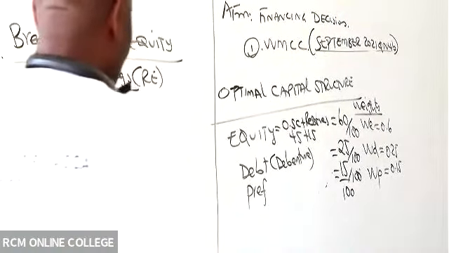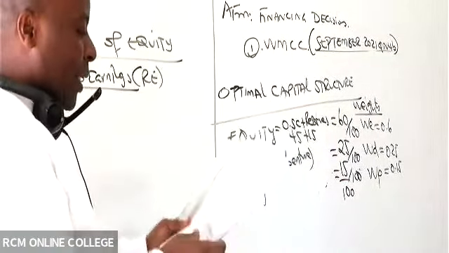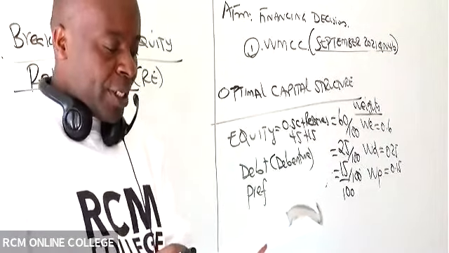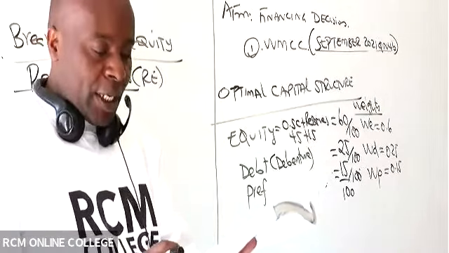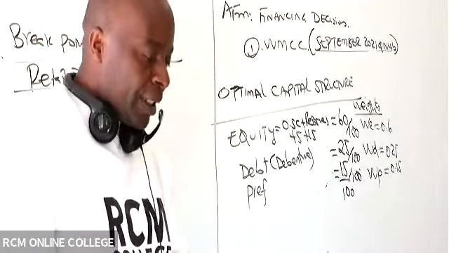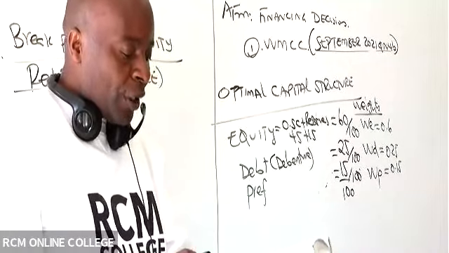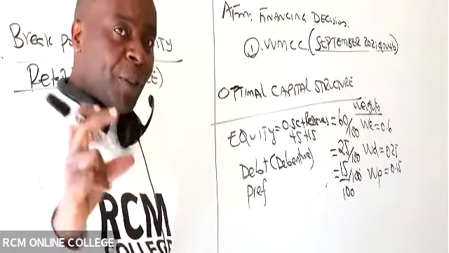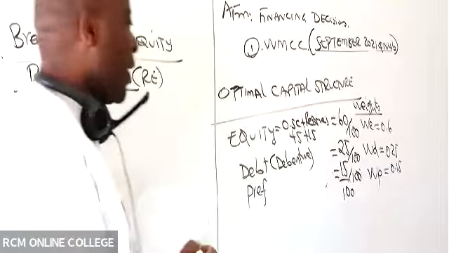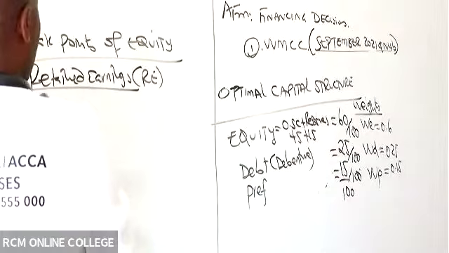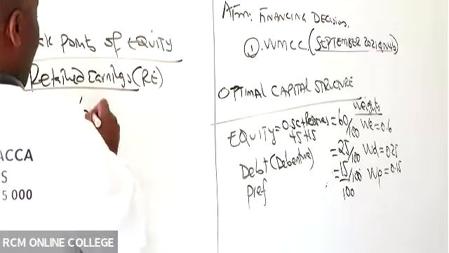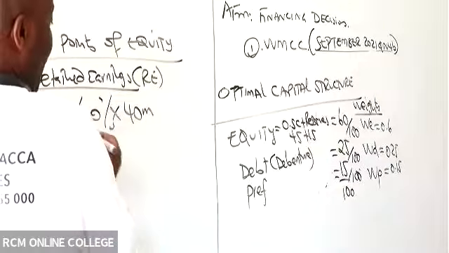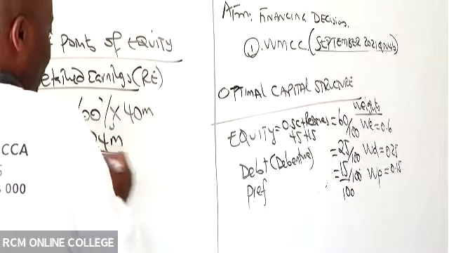24 million, right? So they're telling me it is 24 million because they have read somewhere here where they have told us, note number three, that the company's net income is 40 million. Then Enosoft Limited adopts a constant payout ratio of 40%. So if you're paying 40%, it means you're retaining 60%. So retained earnings will be 60% of our net income, 40 million. So this gives us 24 million, isn't it?